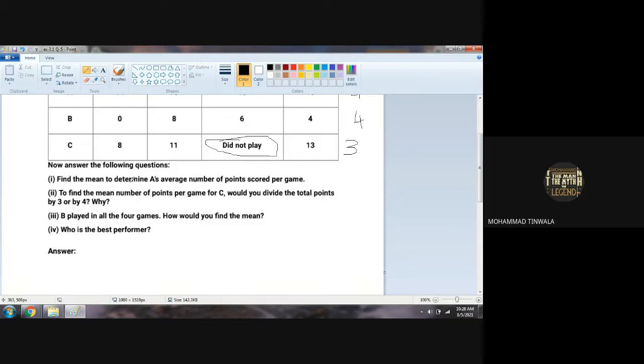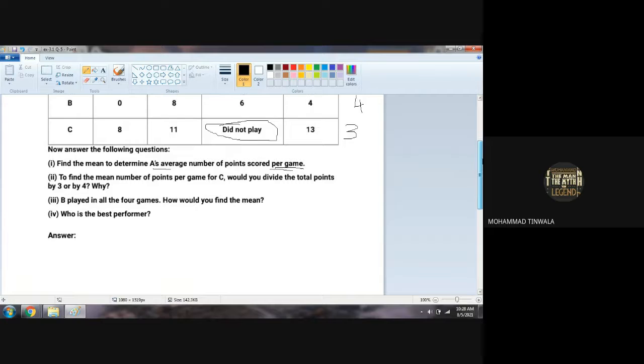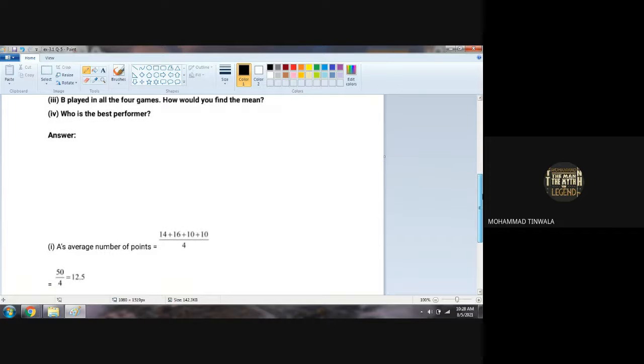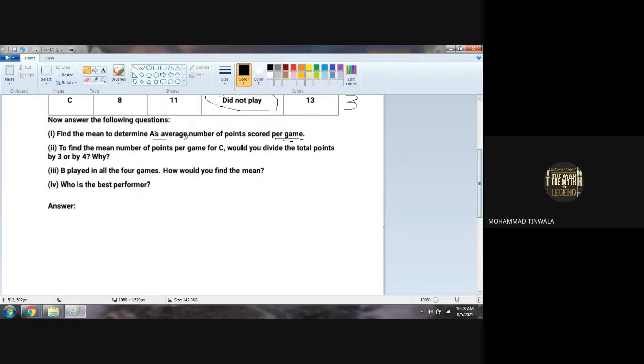Find the mean to determine A's average number of points scored per game. So mean score of A is 14 plus 16 plus 10 plus 10 upon 4. So 50 upon 4, you will get 12.5 as the mean of A. Any doubt here?